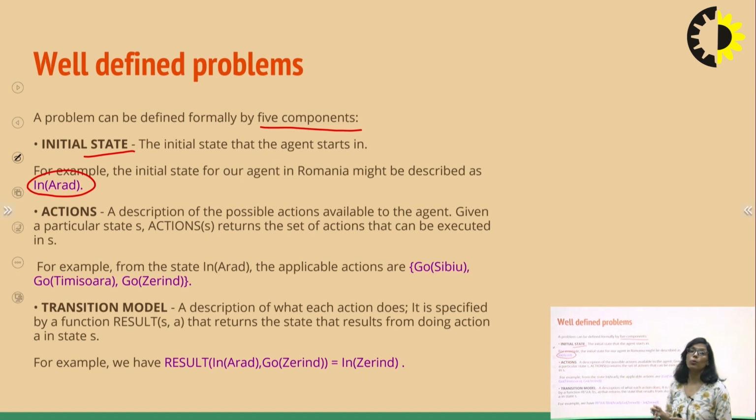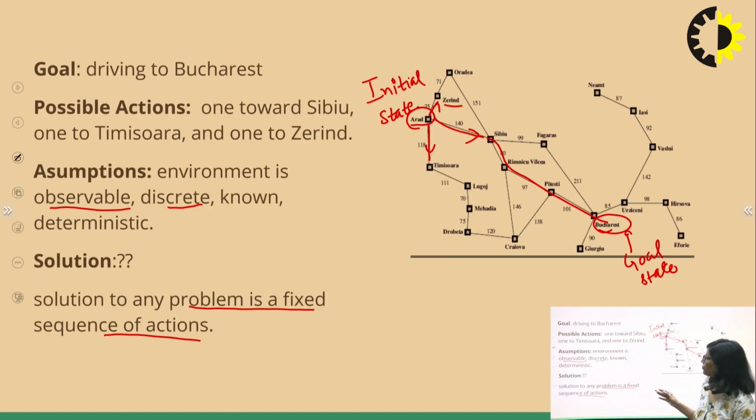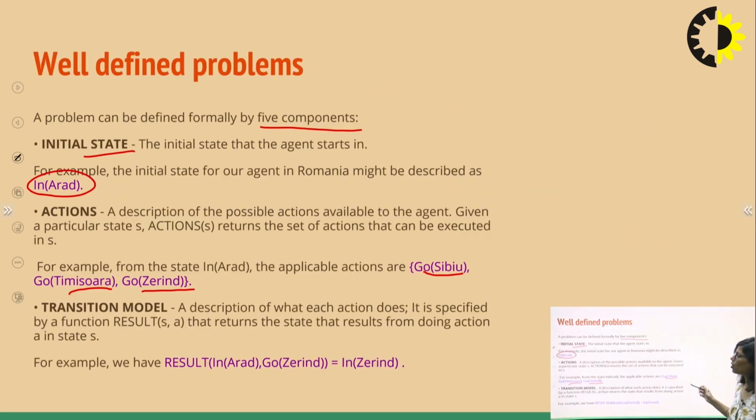Next, what actions can the agent perform from a state? That is, what are the possible actions? We can say all the possible actions are that he can go to Sibiu, he can go to Timisoara, and he can go to Zerind. So he can go to Timisoara, Zerind, or Sibiu. These are your possible actions. What is the transition model?